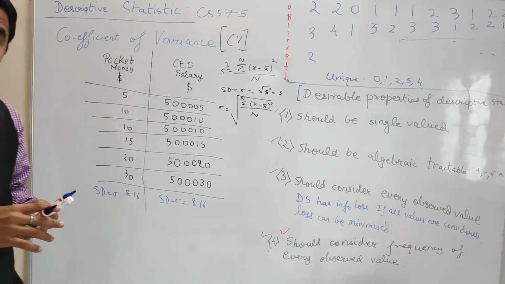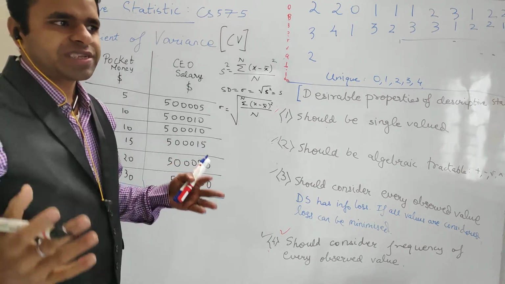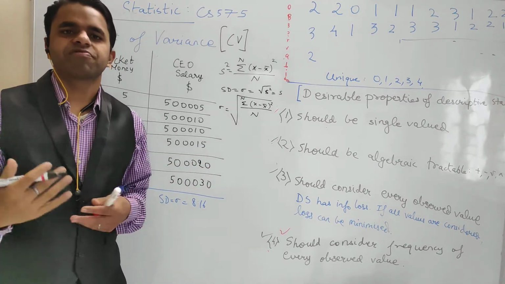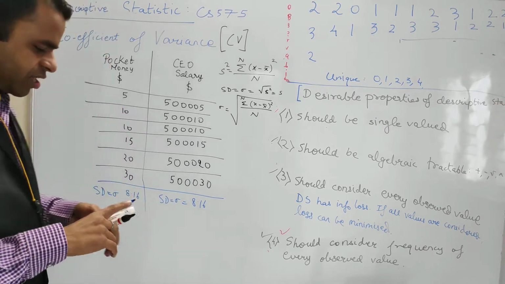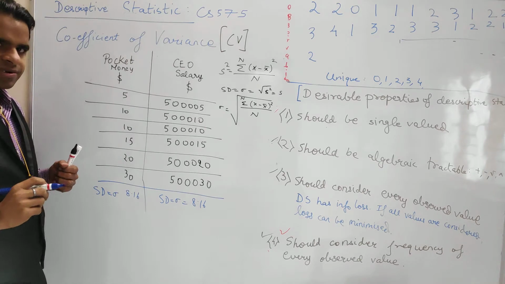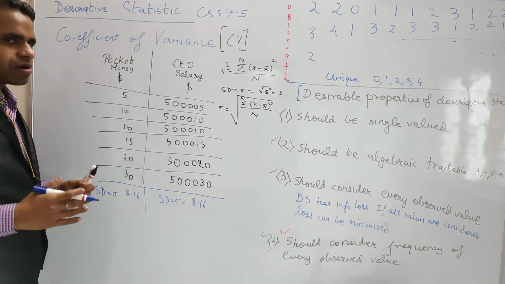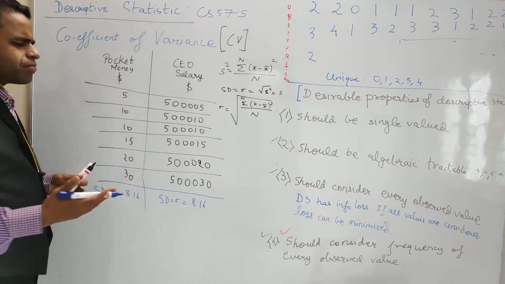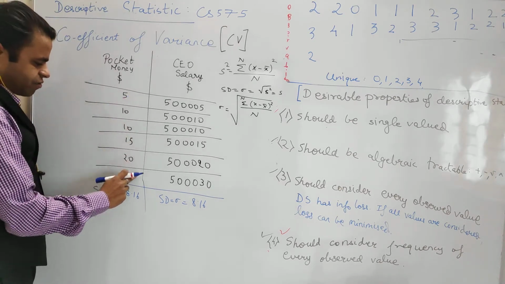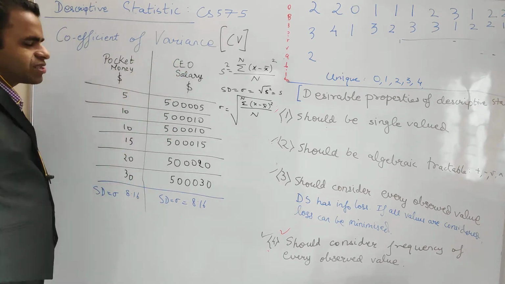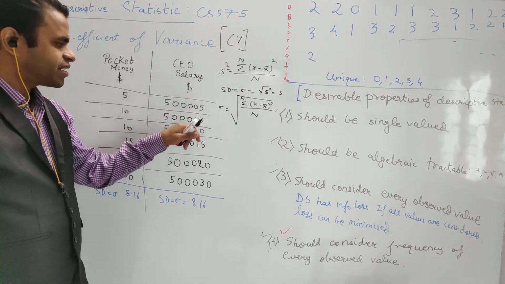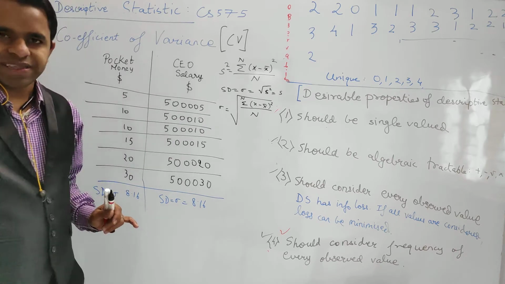Now we see, as I told you, in statistics there is no statistic which is golden and works in all cases. Sometimes they give us a false image of the data. So now see an example. This is the pocket money offered to the children, let's say per week or per month, whatever the statistics are. So we have $5, $10, $10, 15, 20, and 30, and these are CEO's salaries. So some 5 lakh US dollars, 5 lakh 10, 5 lakh 15, and something like this.